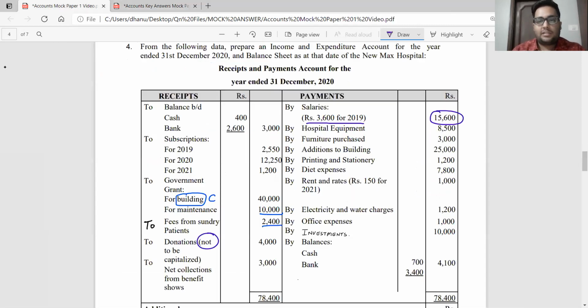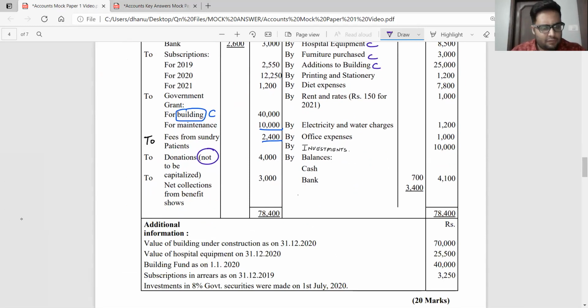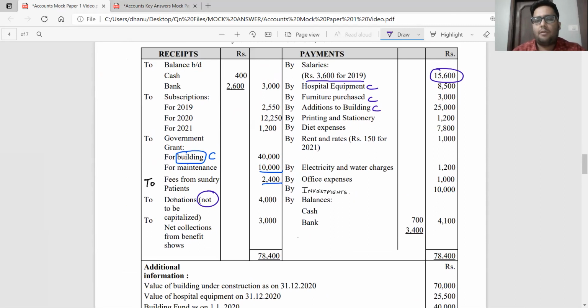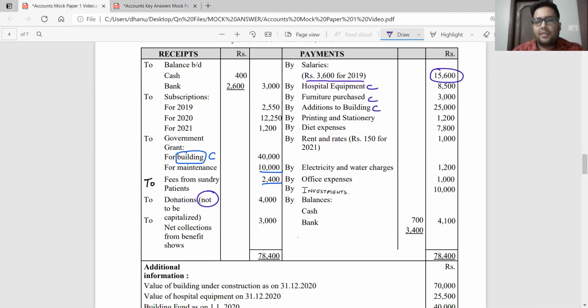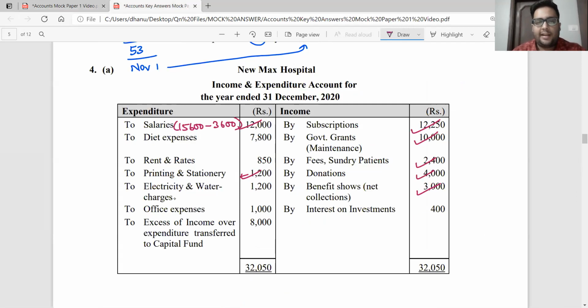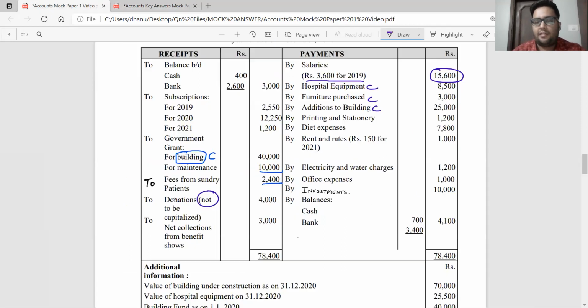Next, going ahead to the next item in the receipts and payments account, hospital equipment, capital item, it's a fixed asset purchased. Furniture purchased, capital item, it's a fixed asset. Additions to building, again, capital item, fixed asset. By printing and stationery, 1,200. No other information given, so directly I'm taking 1,200 to printing and stationery. Then I have by diet expenses 7,800, directly taken to diet expenses 7,800.